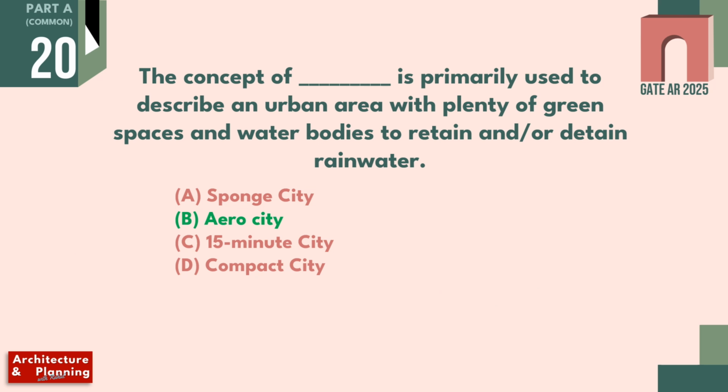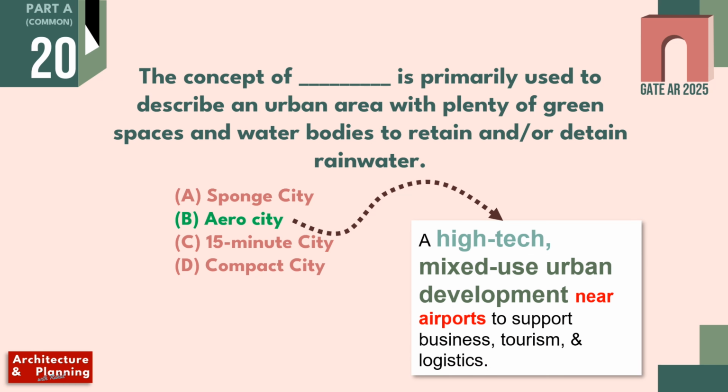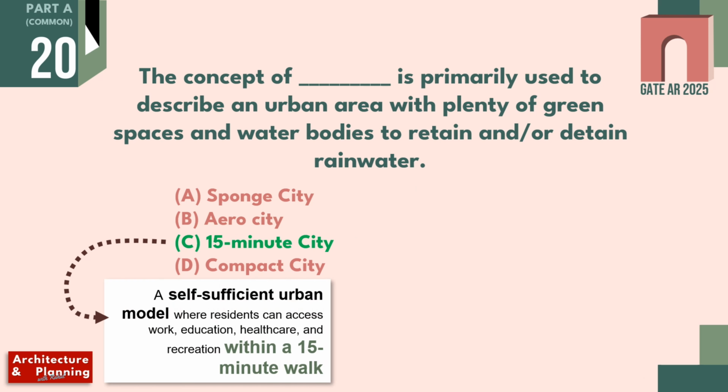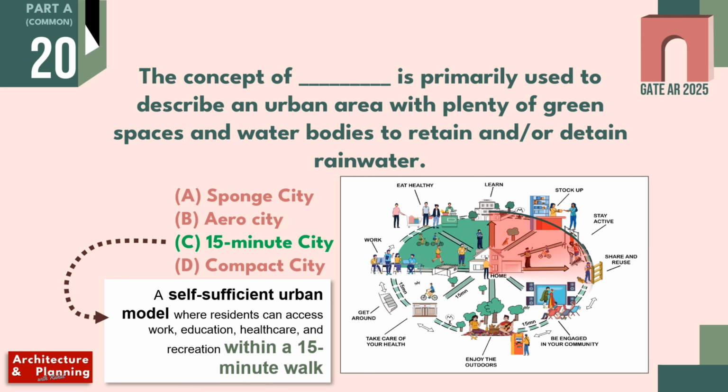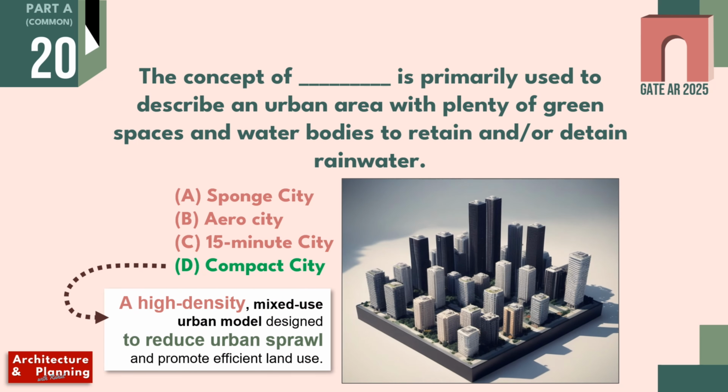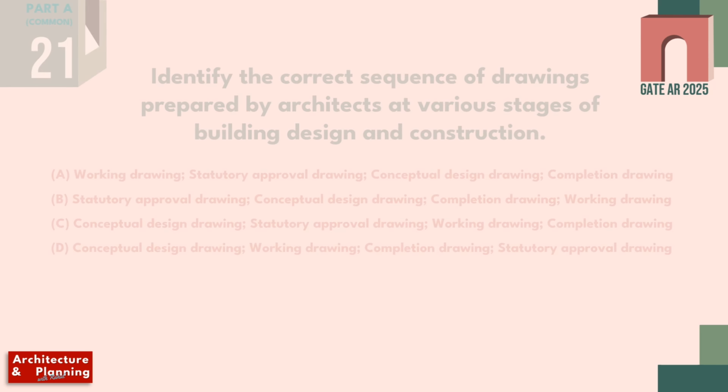Option B is aerosity. It is a high-tech mixed-use urban development near an airport to support business, tourism and logistics. Third is the 15-minute city, a self-sufficient urban planning model where work, health, education and other facilities are easily accessible within a 15-minute walk. The last option is compact city. It is also a high-density mixed-use urban planning model designed to reduce urban sprawl and promote efficient land use planning. Let's move to the next question.